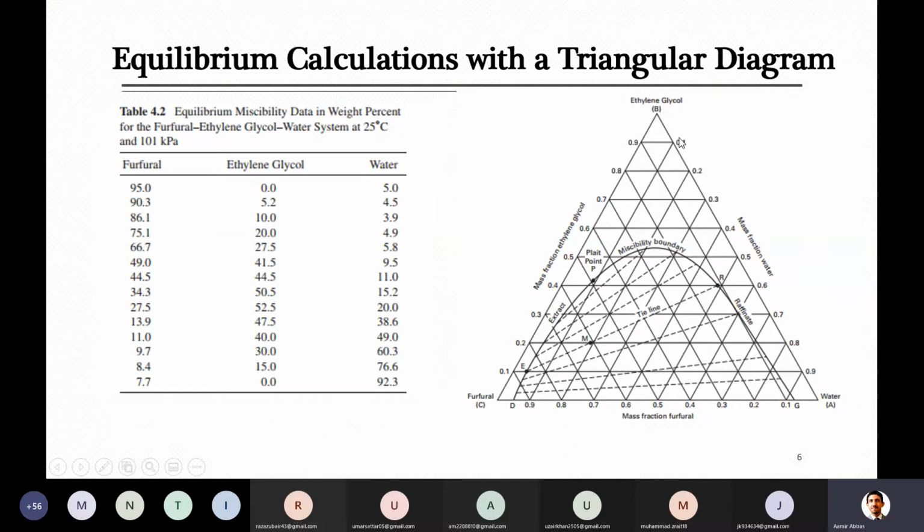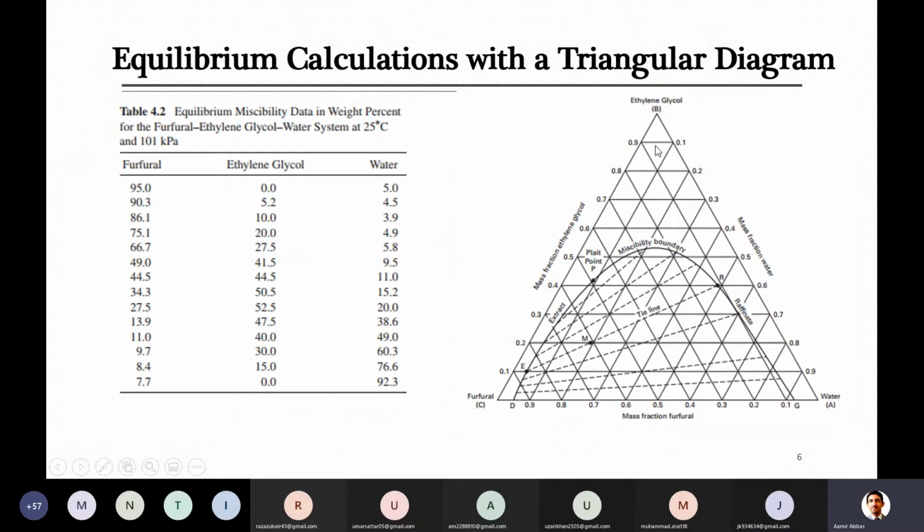For example, this point 1: is it for this line at a 45-degree angle, or this horizontal line? The easy way to identify this is to look: ethylene glycol is at the top, and its concentration here is 100%.